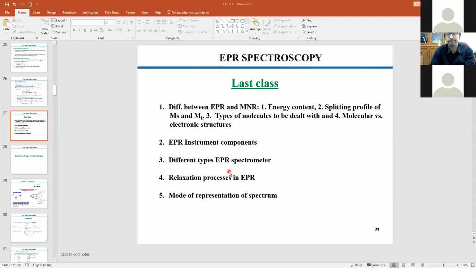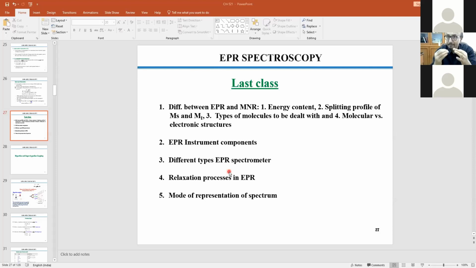But remember, in order to handle the relaxation process, you have to use a glassy material. The glassy material means the solvent should freeze within the temperature range you are considering, either liquid nitrogen or helium. And then it will become a glass. So it's called liquid glass. It will have a solid state behavior. The solvent will behave like a solid, like glass.